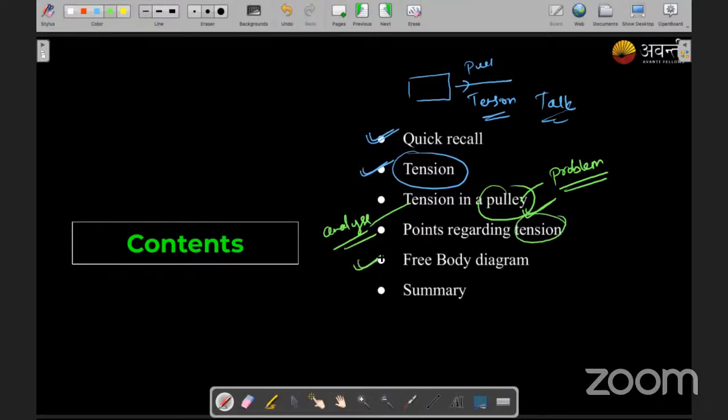Then we are going to talk about the free body diagram. This is very important for solving problems, students. Then, finally, we are going to talk about the summary of today's class.